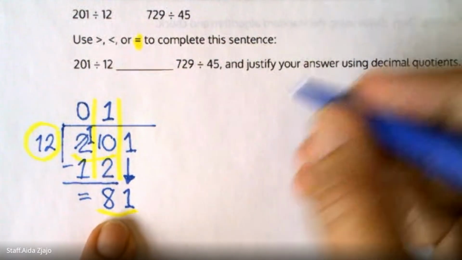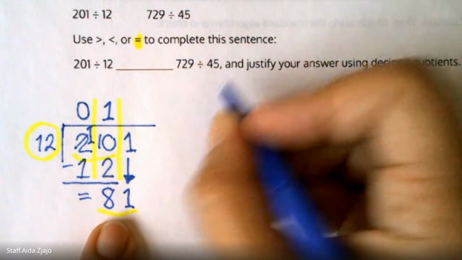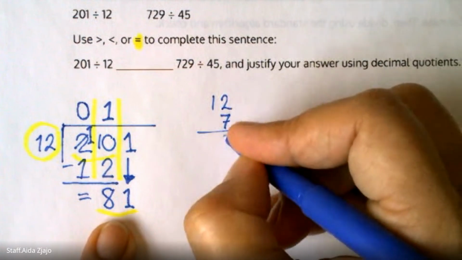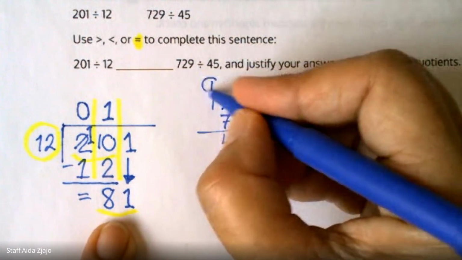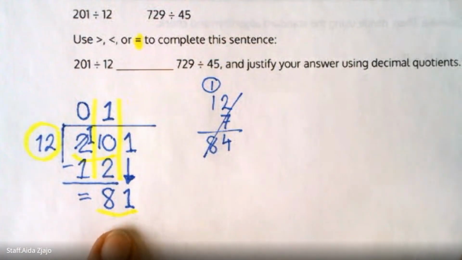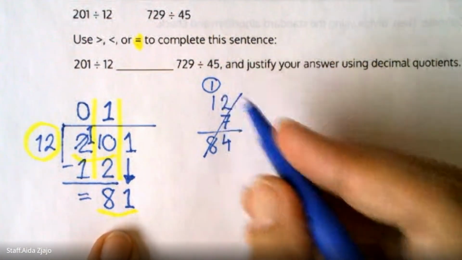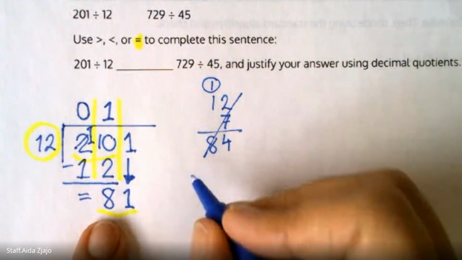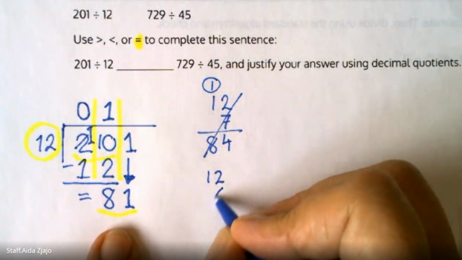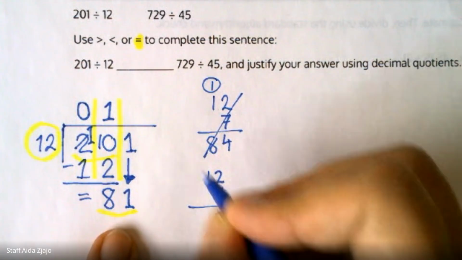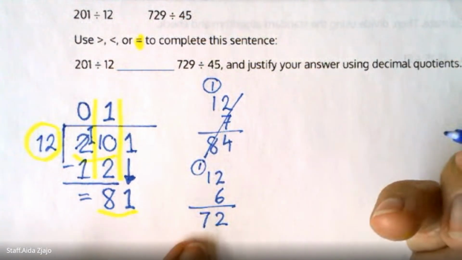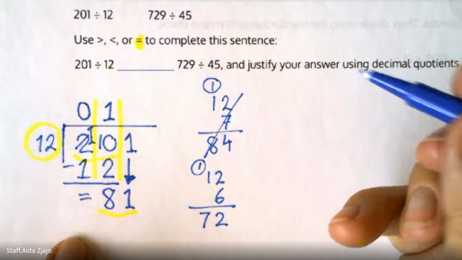You have a choice. You can say, okay, if I'm guessing 7 first, 2 times 7 is 14. Remember 1, 1 times 7, that's 84. That's too much. So 7 doesn't work. Okay, now that's your first try. Then it has to be less than 7, so you can try 6. So 12 times 6. 2 times 6 is 12. Remember 1. 1 times 6, it's a 72. That will work. So that is good.